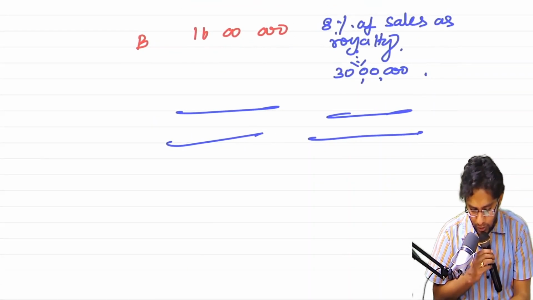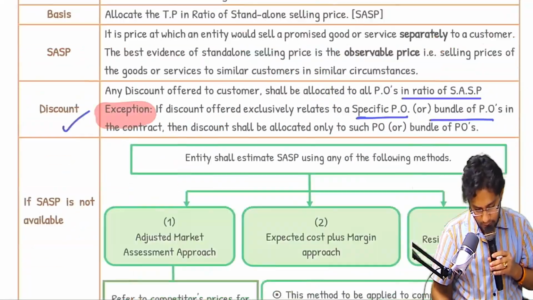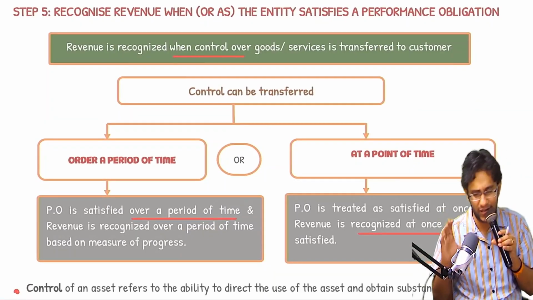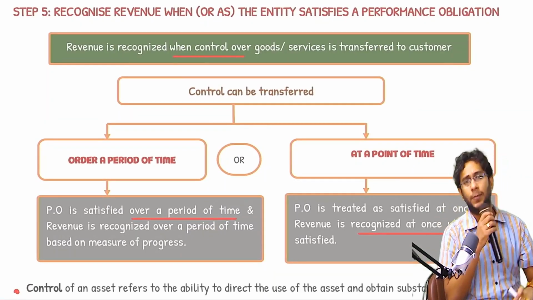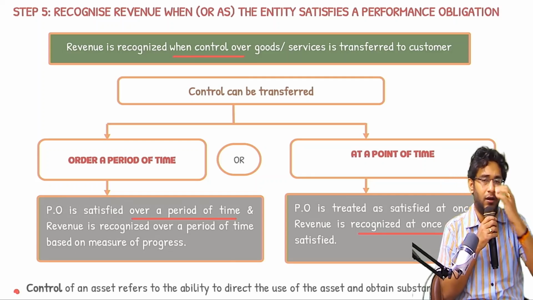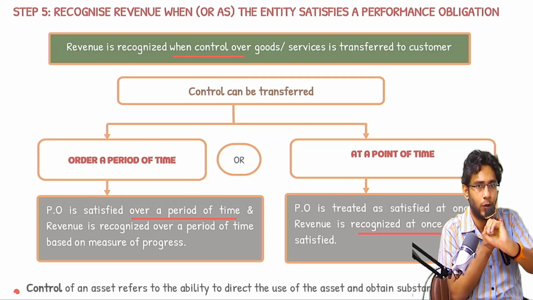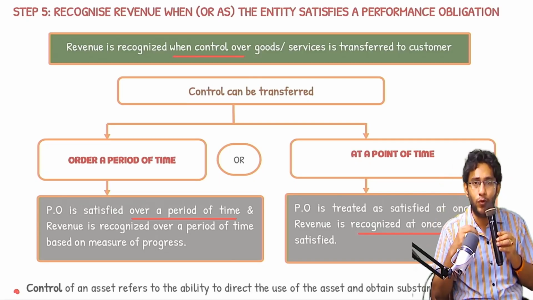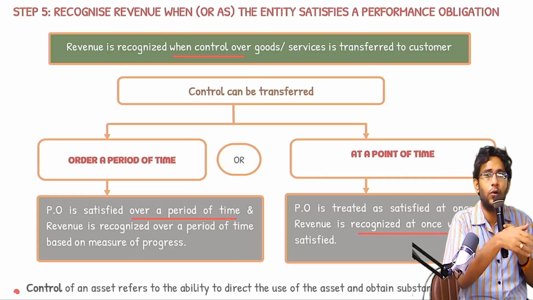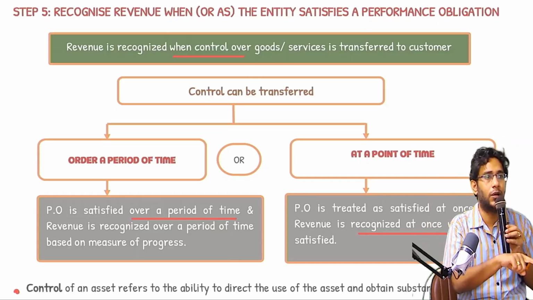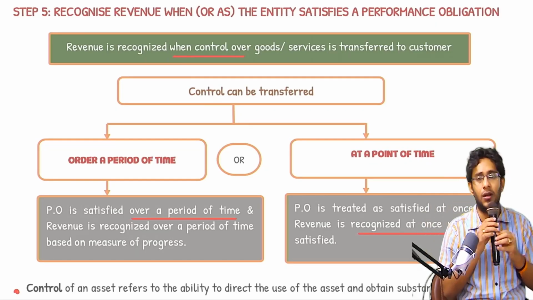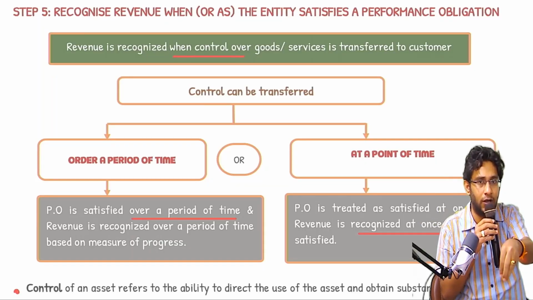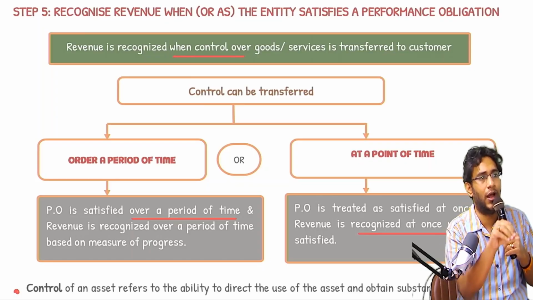So guys, that is about your step number 4. Now coming to finally step number 5. It's a very easy step, sir. Look at this. Step number 5 says recognition of revenue is directly linked to the timing at which control of goods and services is transferred. If control of goods and services is transferred over a period of time, revenue also should be recognized over a period of time. If it is transferred at once at a particular point, then since control is transferred at a point in time, revenue recognition also will happen at a point in time.